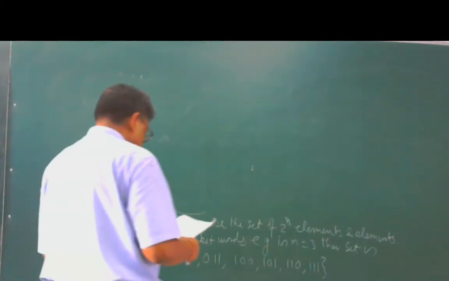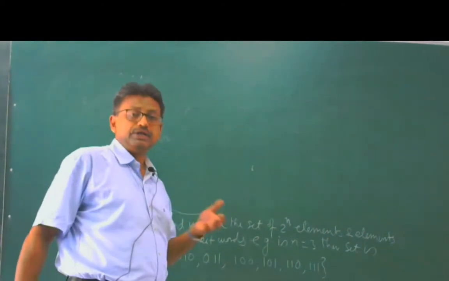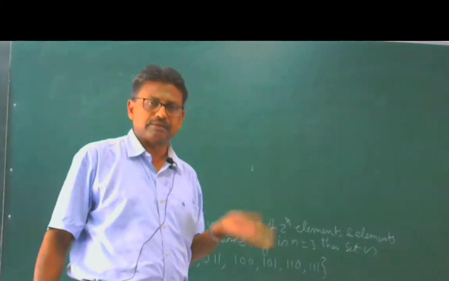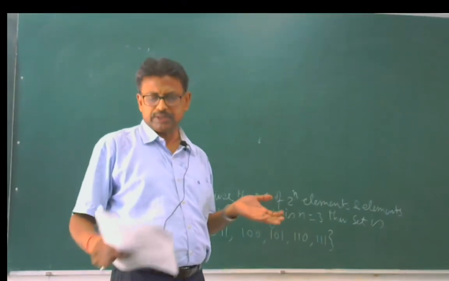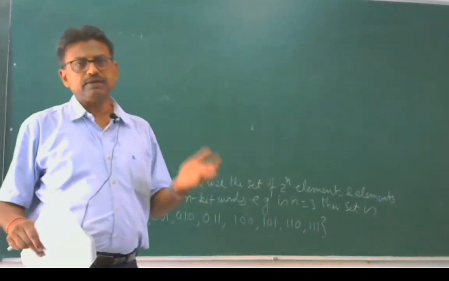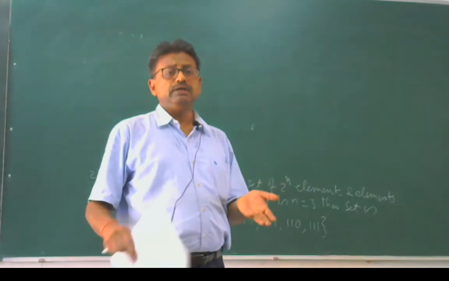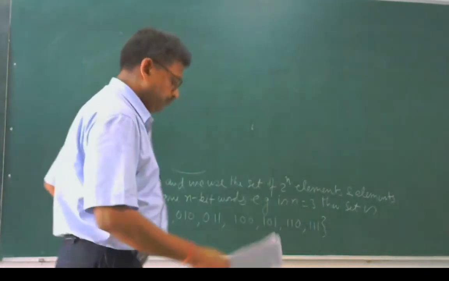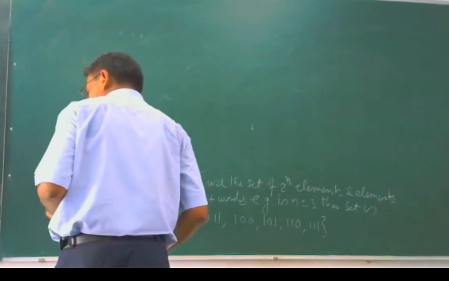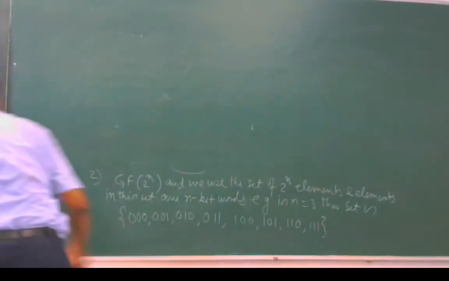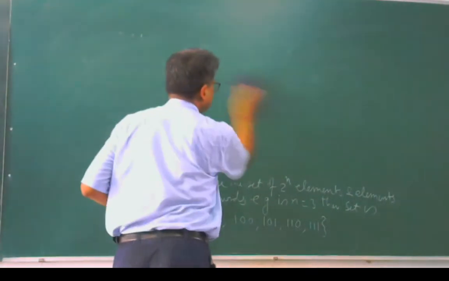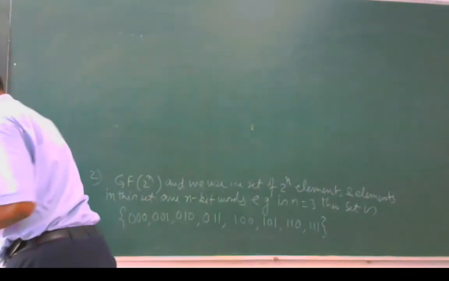So we need to define a different set with different operators, a new set with new operations with the properties that satisfy a field. How will the new field be defined and what will be the operations?